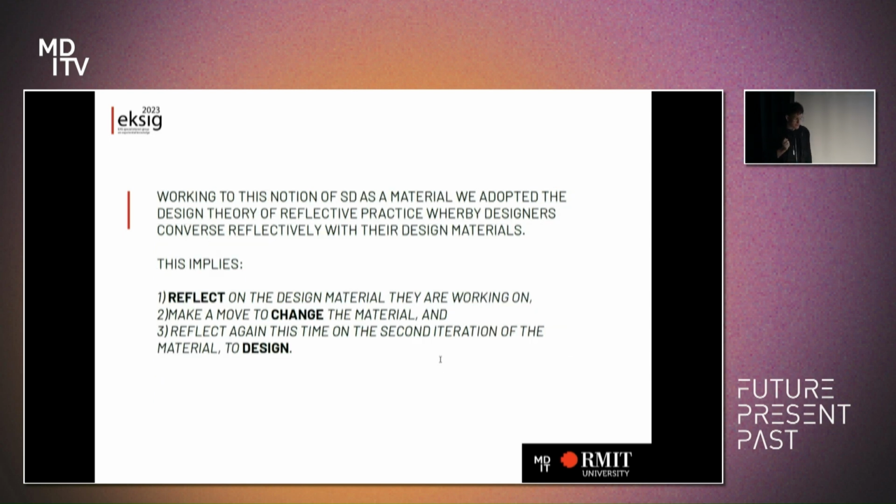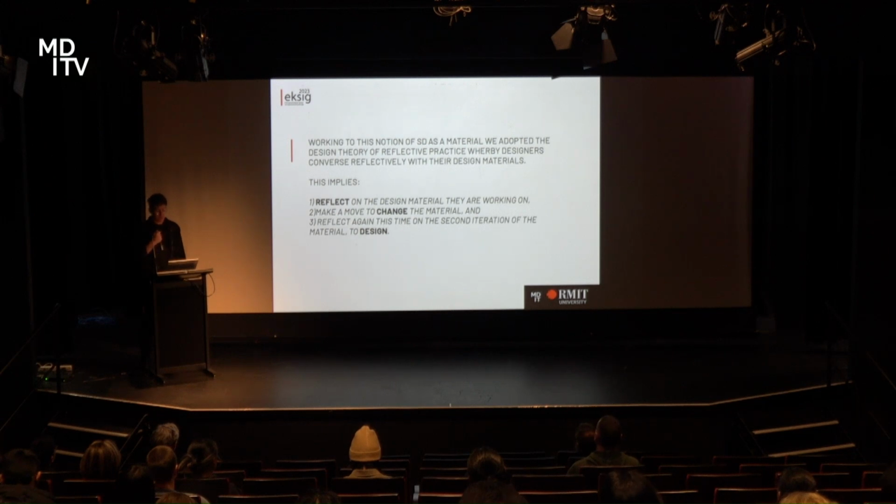So working to this notion of using Stable Diffusion as a material, we adopted the design theory of reflective practice, whereby designers conversely reflected with their design materials. So it implied that we reflected on the design material that we were working on, make a move to change the material, and reflect again, this time on the second iteration of the material to design.